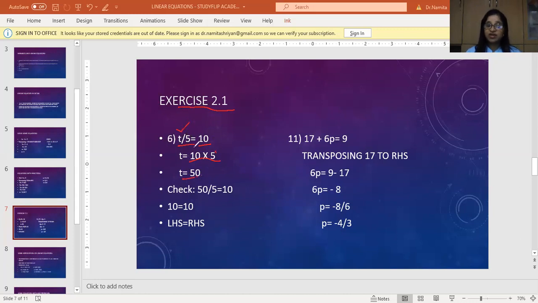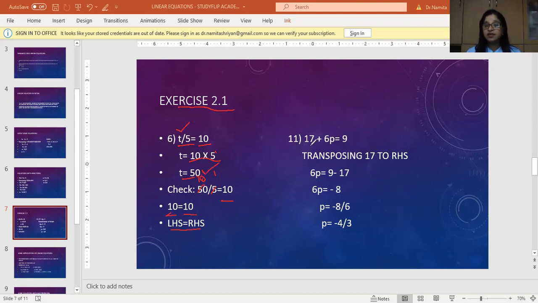So the left hand side is going to be 50 divided by 5. 5 tens are 50, so I'm getting 10. So left hand side 10, right hand side 10. LHS equals RHS. So yes, this value of t equal to 50 is correct.